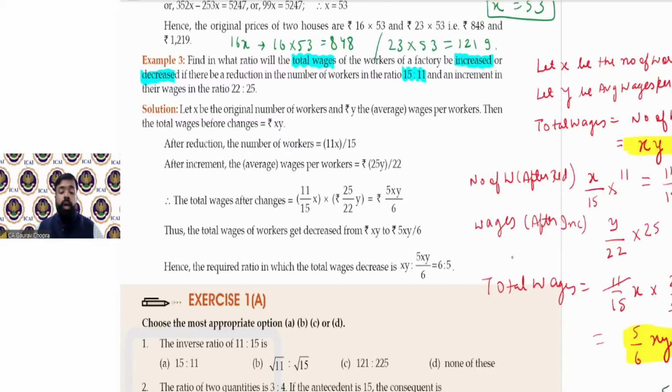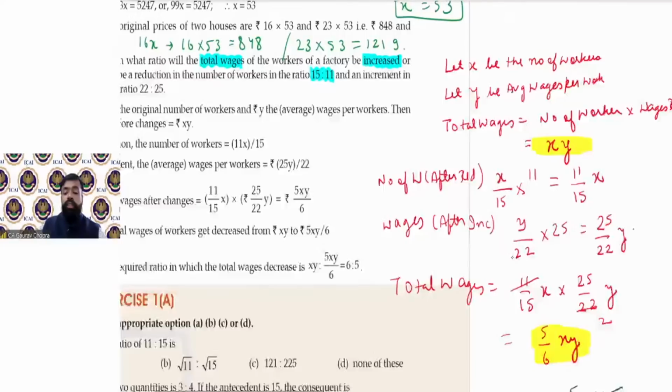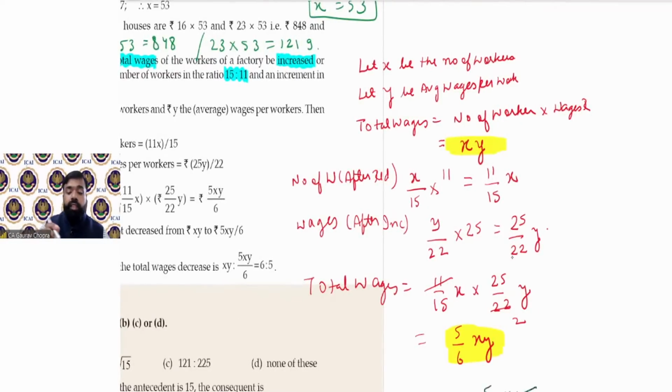Okay. Now, what we have to find out? We have to find out the ratio. किसका ratio निकालना है? Total wages का ratio निकालना है. So for this we have taken x number of workers. x क्या है? Number of workers. y क्या है? Wages rate per worker. तो total wages कैसा है कि दोनों को multiply कर दिया, x into y. This is the old value. New value क्या है? After reduction in number of workers.